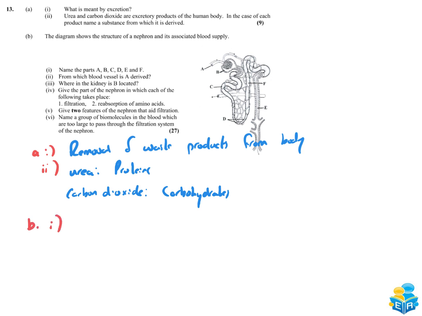Okay, on to part B. B part 1. Name the parts labelled A, B, C, D, E and F. So we'll start off with A. A is the arteriole. B is Bowman's capsule. That's the cup shape. On to part C. That's the proximal convoluted tubule.